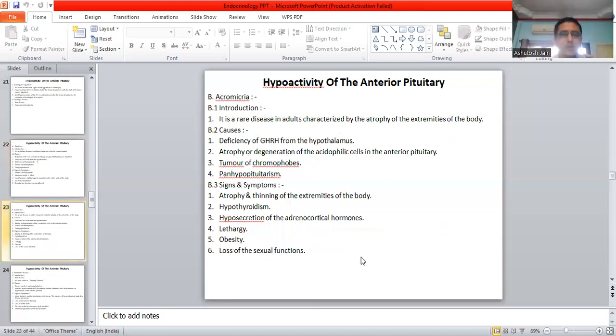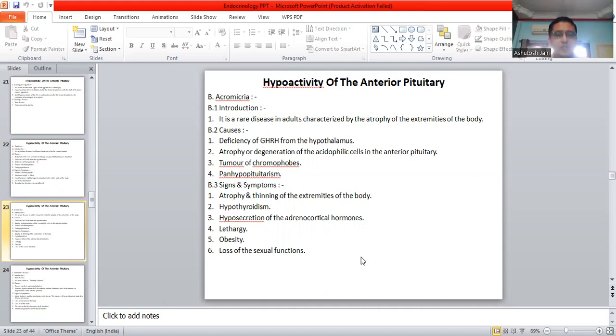Now, coming on to the other diseases of the hyperactivity of the anterior pituitary, these are acromegaly. Introduction: it is a rare disease in adults characterized by the atrophy of the extremities of the human body. Causes: deficiency of growth hormone releasing hormone from the hypothalamus. And as we all know, and I have said earlier, that the hypothalamus is the master endocrine gland of the human body. Physiologically, we are saying it.